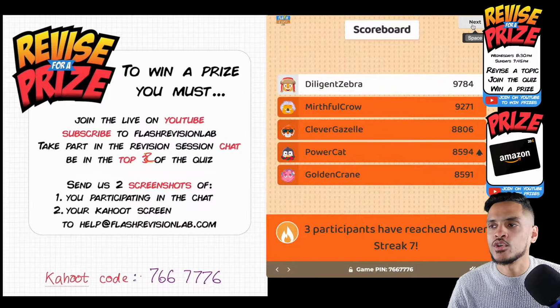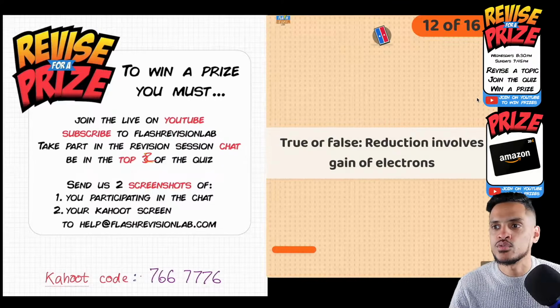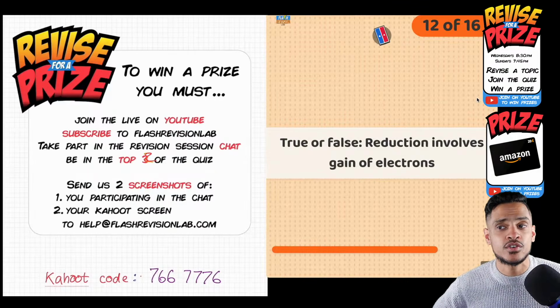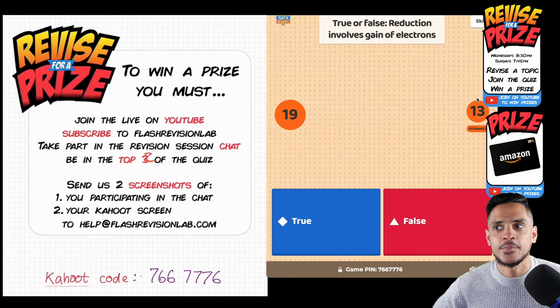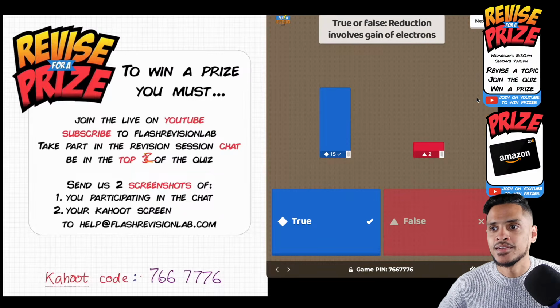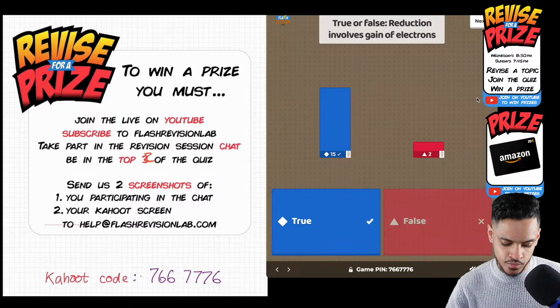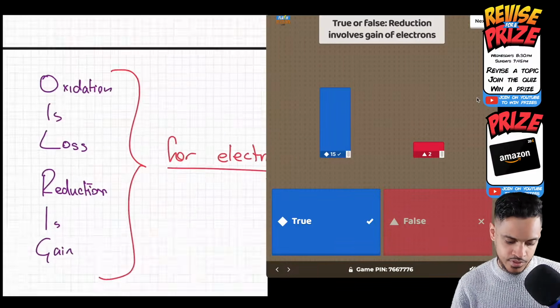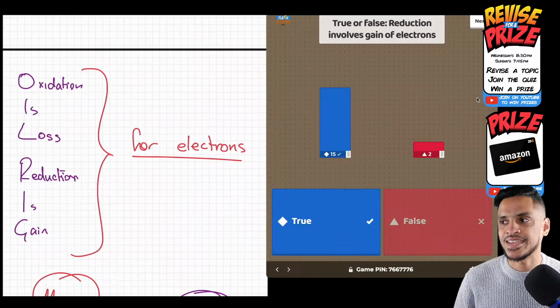Okay, let's go to question 12 of 16. True or false? Reduction involves the gain of electrons. Think about it. Quick fingers there. That was a quick one. This one you can use oil rig. The answer is true here. Remember, for electrons, you can use oil rig. We got it down here. Oxidation is loss. Reduction is the gain of electrons.